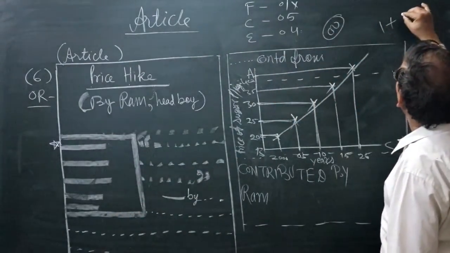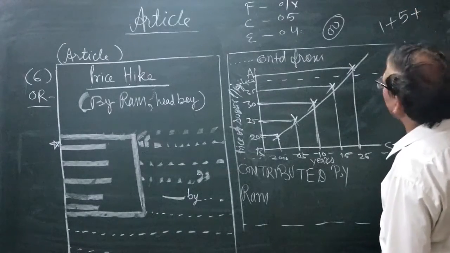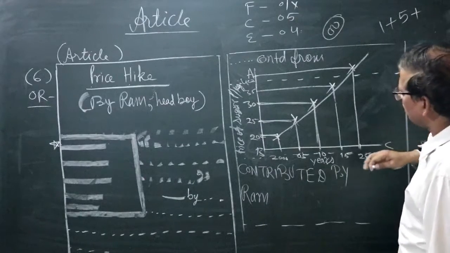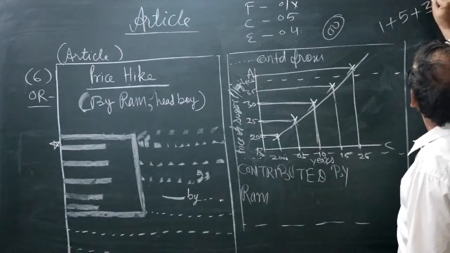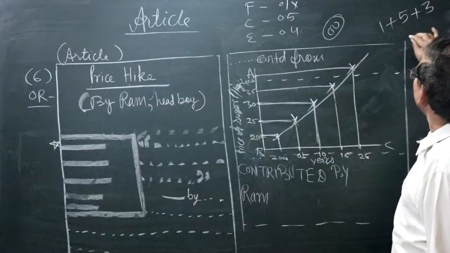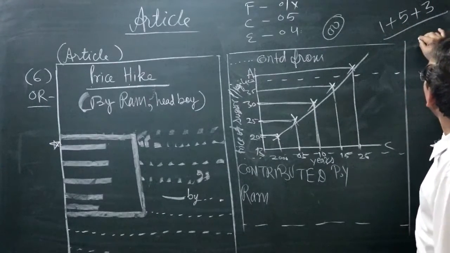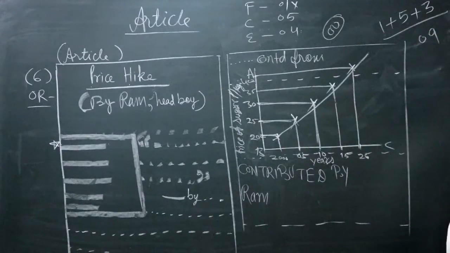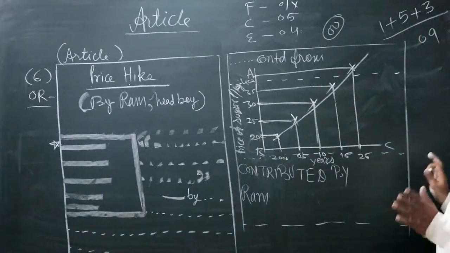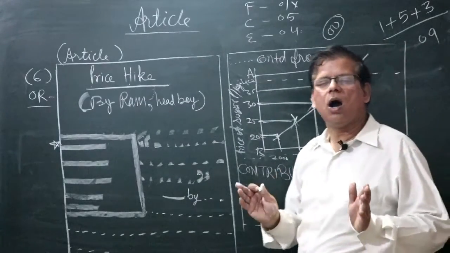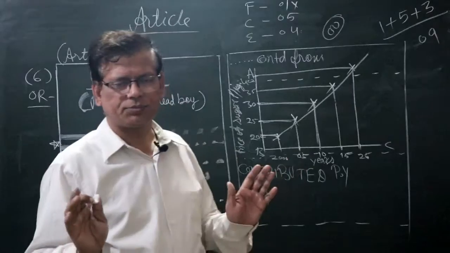Okay. Then 5 out of 5. 4 means some spelling mistake. Okay, maybe or maybe not, but you will be able to get 3 marks out of 4, at least 3 marks, if your content is right, format is right. In this way, you shall be able to get 9 marks out of 10. If everything is right, at least 9 marks. Okay, this is the way how to write an article.